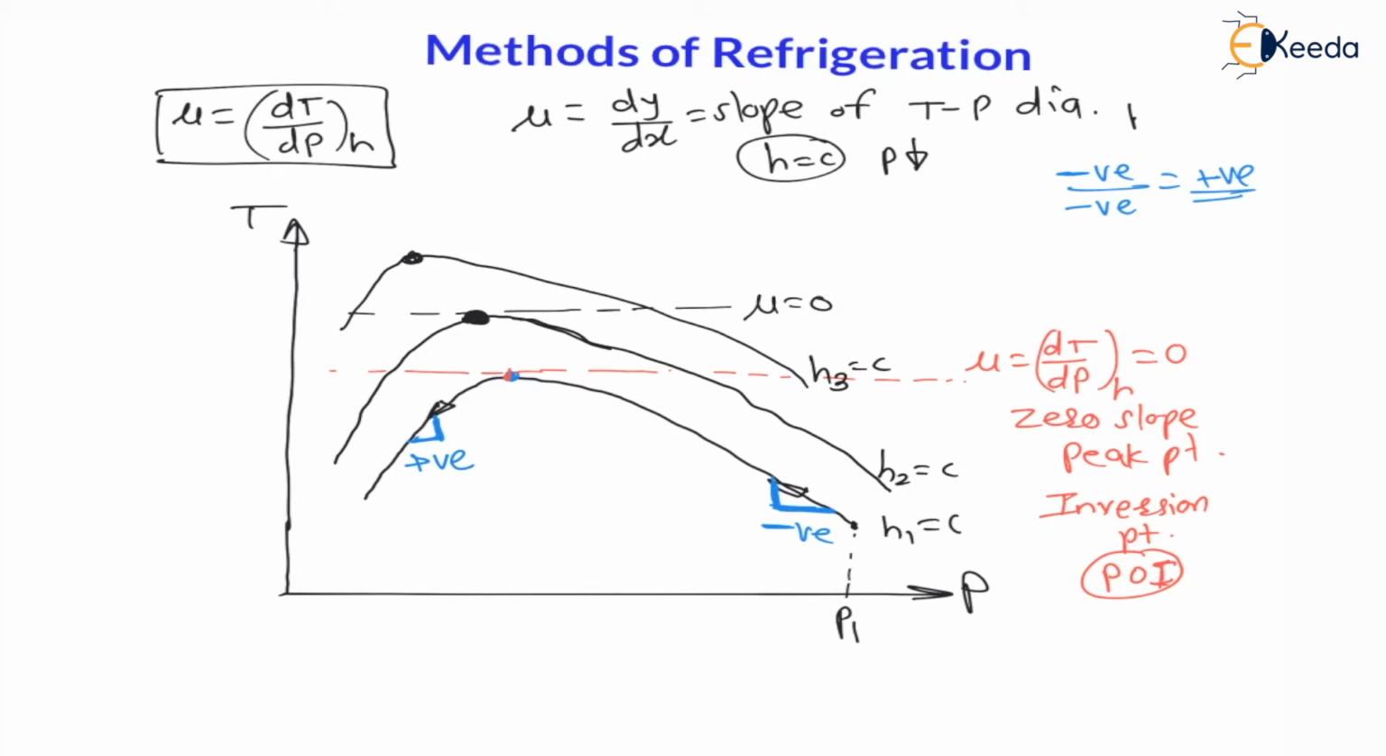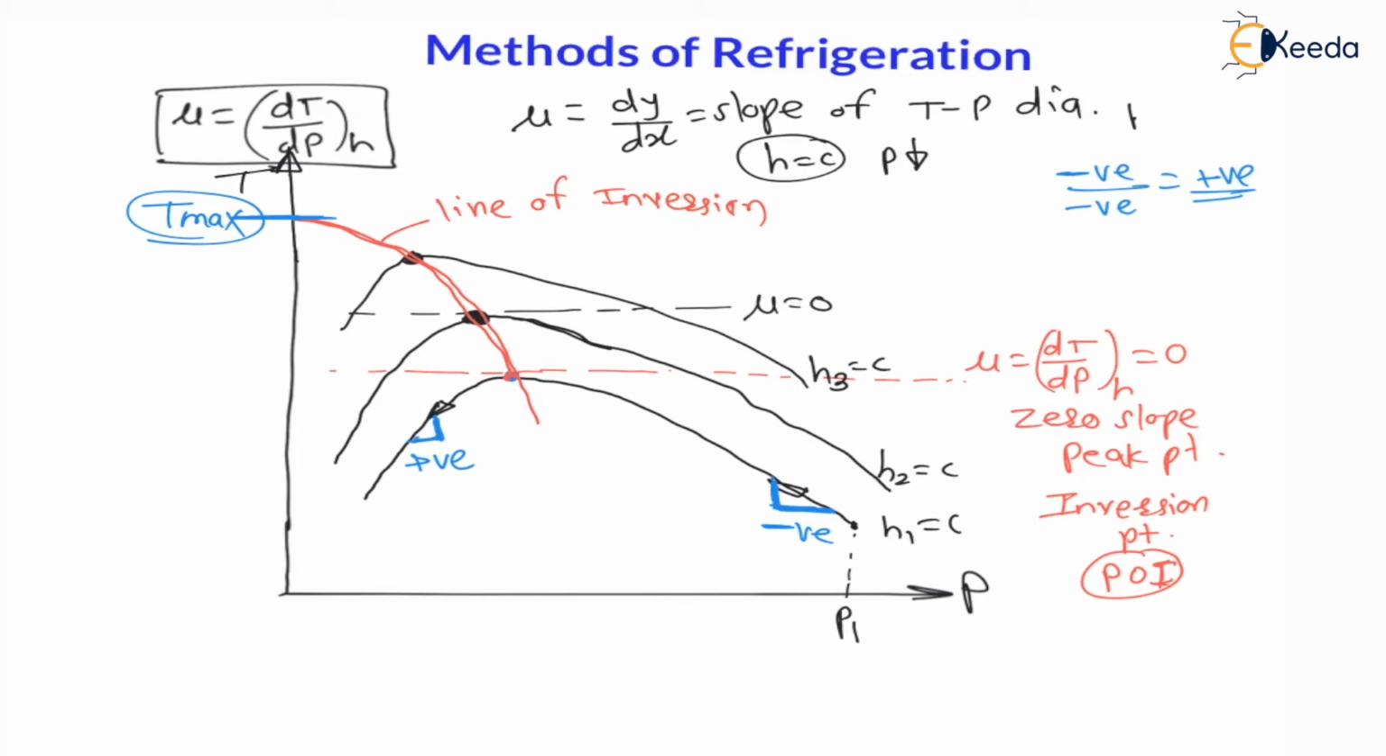At different enthalpies, if I throttle the gas, I will get different inversion points at different locations. Now the locus of all these inversion points is called line of inversion. If I join all these inversion points, then I will get line of inversion, right? Now this is called line of inversion. Now this line of inversion meets the temperature axis, y axis, at maximum temperature of inversion. This is maximum temperature of inversion.